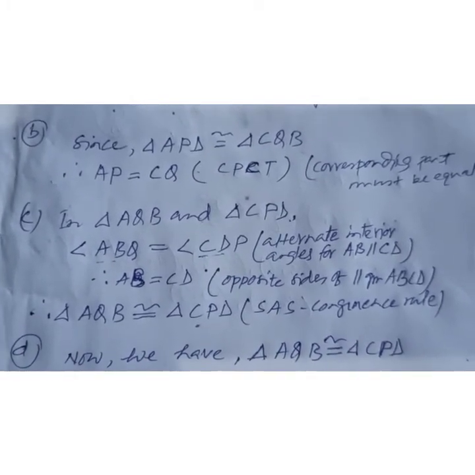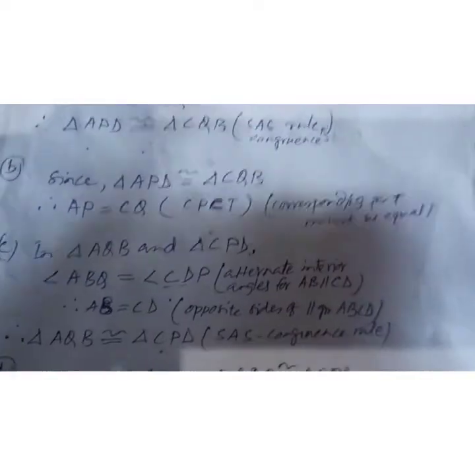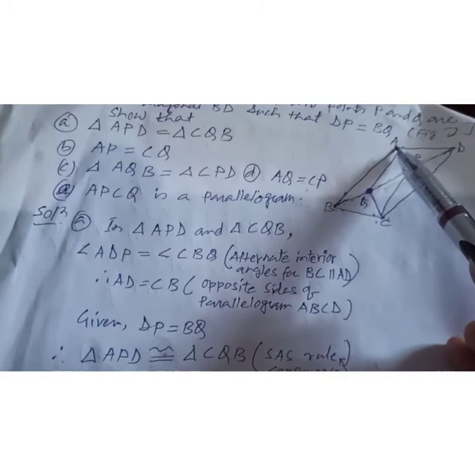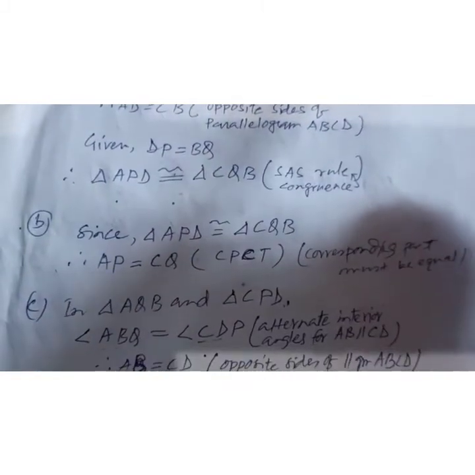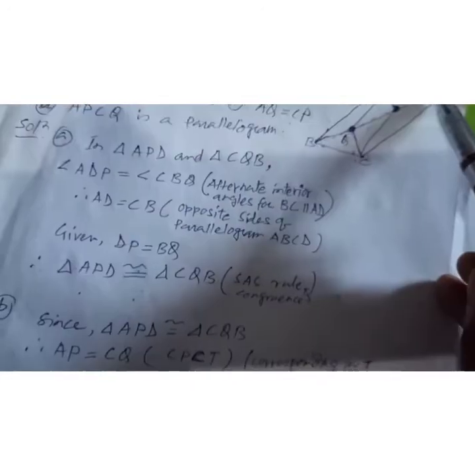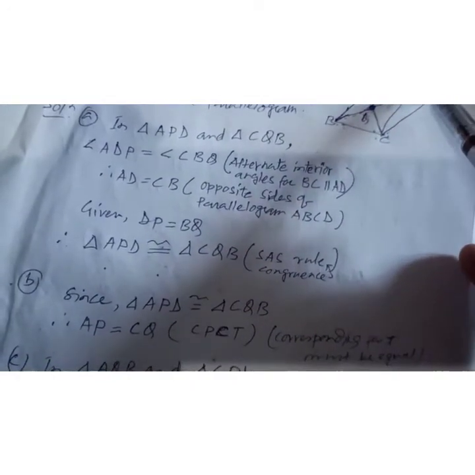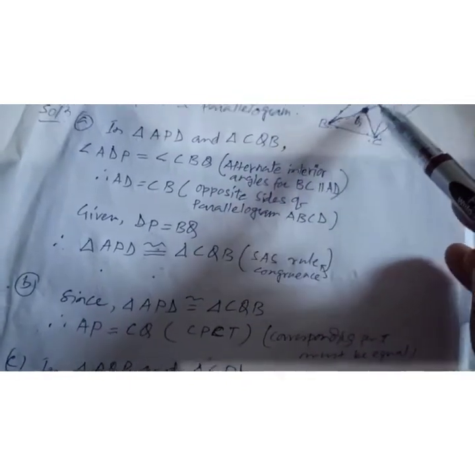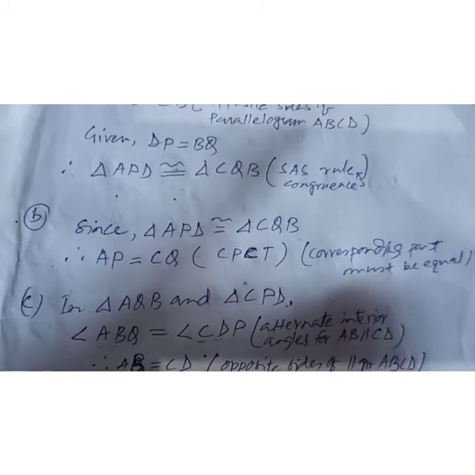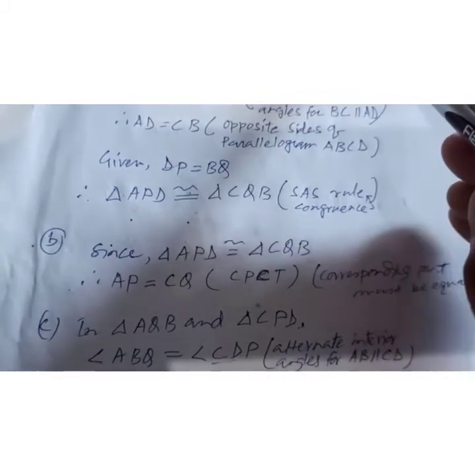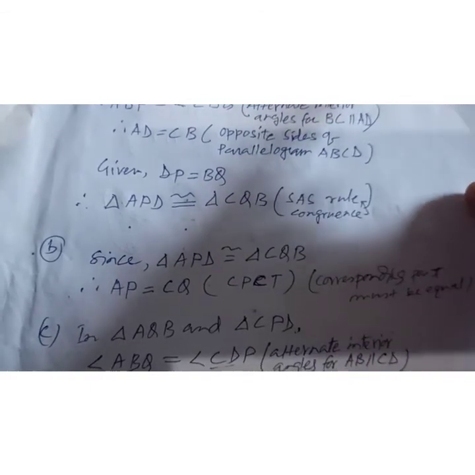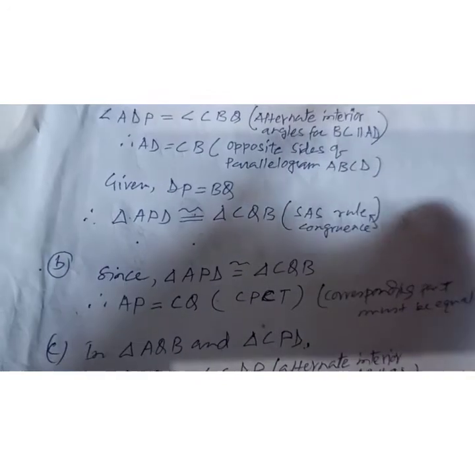Now the third part is triangle AQB. You write this triangle AQB, and its opposite one is triangle CPD. We compare AQB with CPD, since this part is opposite to this part.